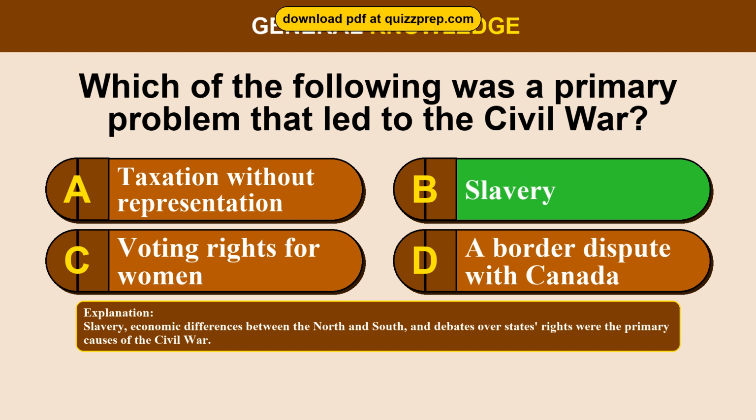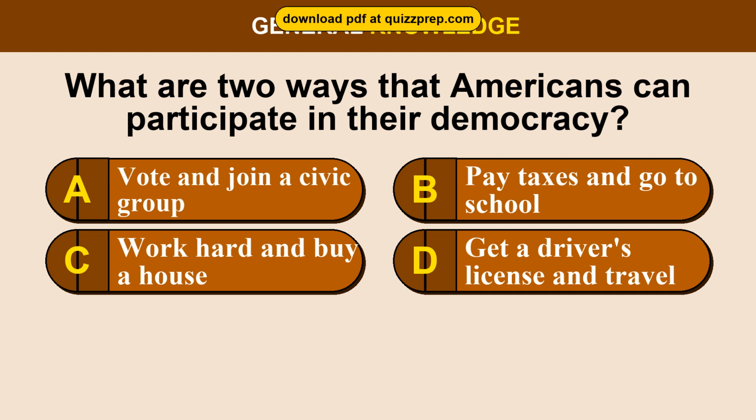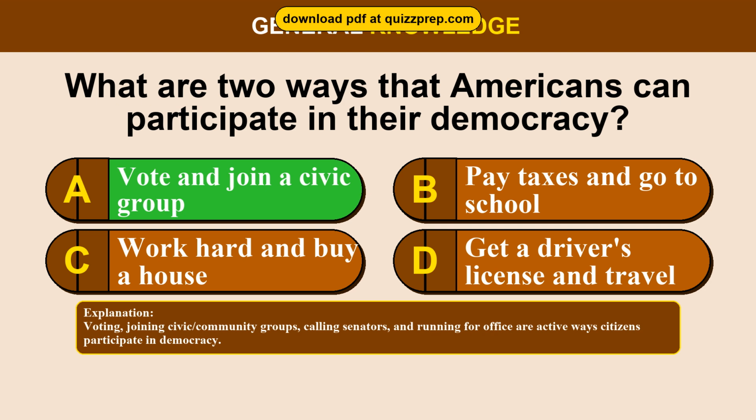War. Question 65. What are 2 ways that Americans can participate in their democracy? Option A, vote and join a civic group. Option B, pay taxes and go to school. Option C, work hard and buy a house. Option D, get a driver's license and travel. The correct answer is option A, vote and join a civic group. Voting, joining civic/community groups, calling senators, and running for office are active ways citizens participate in democracy.